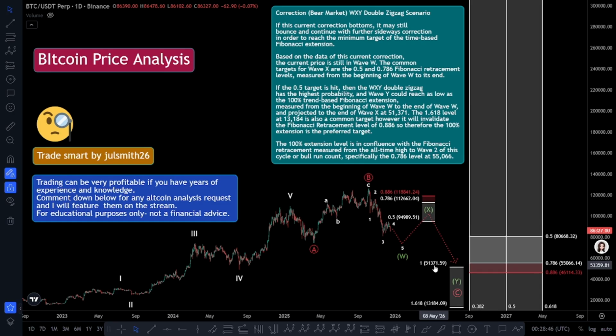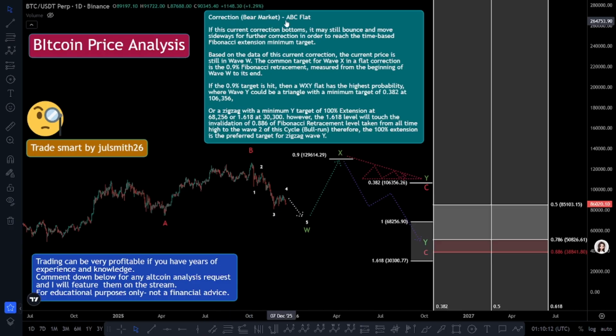51,371. The 1.618 level at 13,184 is also a common target. However, it will invalidate a Fibonacci retracement level of 0.886, so therefore the 100% extension is the preferred target. The 100% extension level is in confluence with the Fibonacci retracement measured from the all-time high to wave 2 of this cycle or bull run count, specifically the 0.786 level at 55,066.